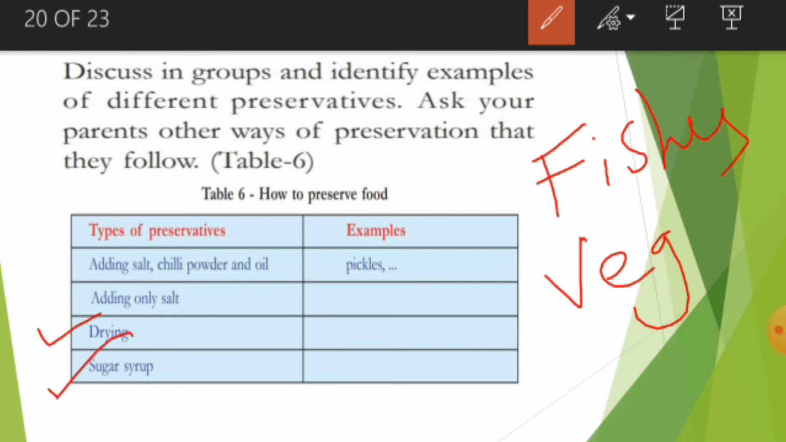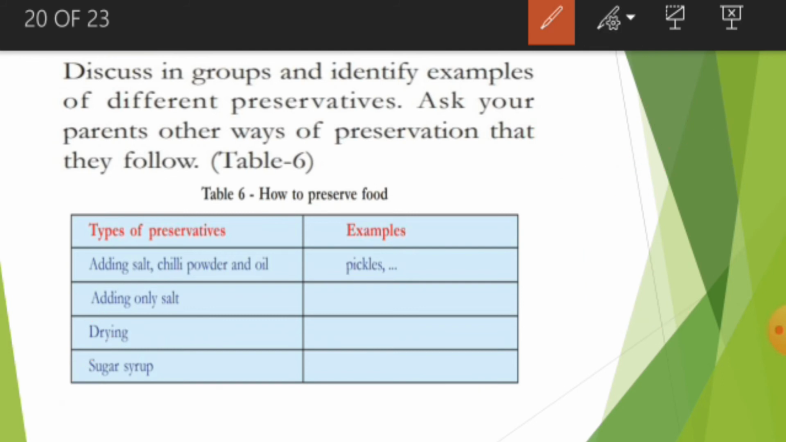Now, sugar syrup. We have already discussed that sugar syrup is a very good medium for storage, because sugar syrup has a very high amount of sugar and very little water. Okay, my dear kids, now let us move to the next topic.